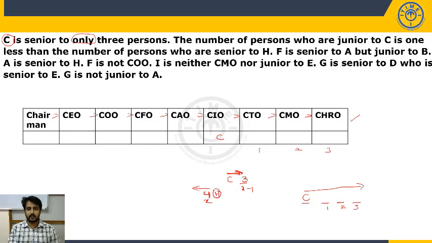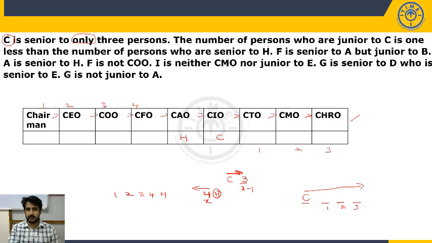So before H, how many are required? 4 people are required. So 1, 2, 3, 4 and H. H will be now CAO.